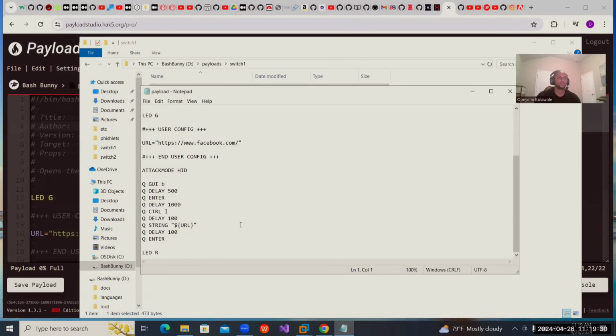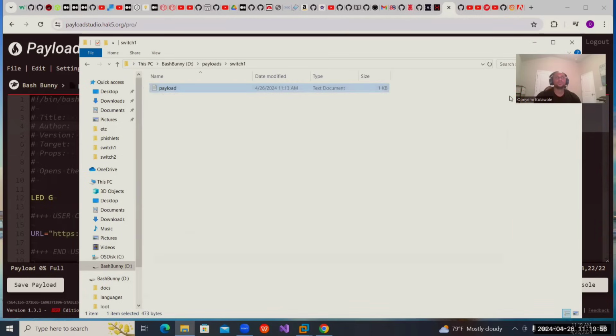Basically what this payload will do is open a website, any particular website you put here, automatically on the device once you plug it in. That is basically what it does. So it can open any URL or website you put here. We use facebook.com as a sample. Now I'll close the payload.